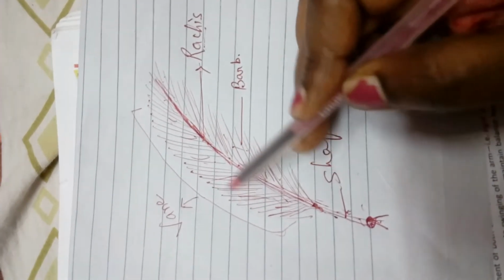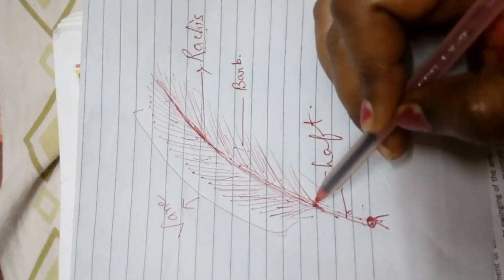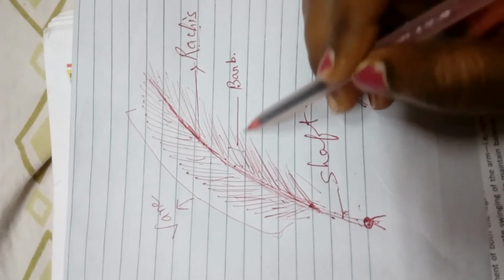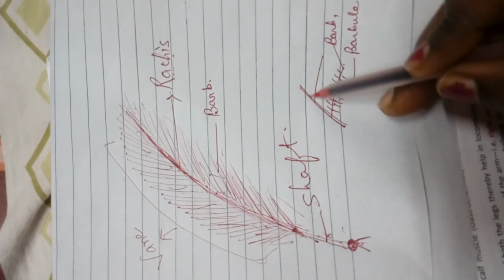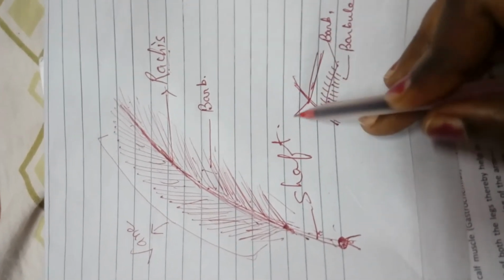So the whole leaf-like structure which is present is called the vein. And you all can see it is giving a fine hair-like structure. This is called the barb. Okay, so I have drawn here to this vein, from where the division takes place.